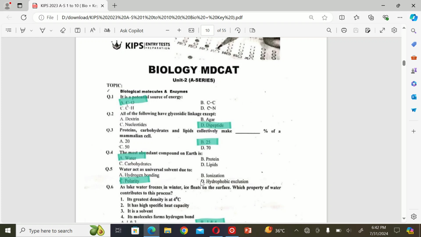The next MCQ is: water acts as universal solvent due to A. Hydrogen bonding, B. Ionization, C. Polarity, D. Hydrophobic exclusion. So the correct option is C. Polarity.